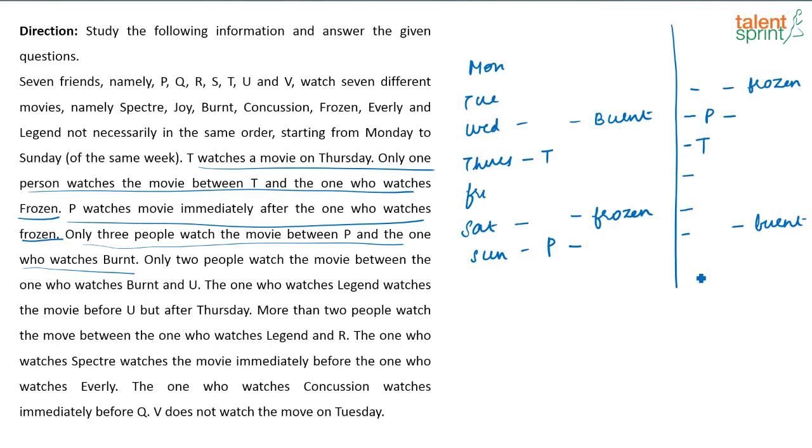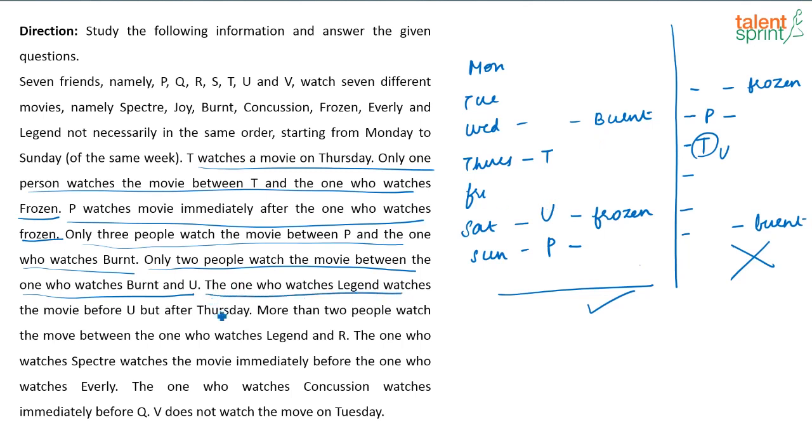The one who watches Legend watches the movie before U, but after Thursday. After that, it is given only 2 people watch the movie between the one who watches Burnt and U. So if this is Burnt, there are 2 people between Burnt and U. So U can't be on top, this has to be U. Now if this is Burnt, 1, 2, here U has to come, but there is already T here. So this is the wrong case. So the first one has to be the correct case, and the other is the wrong one. Now let us continue with this. So this is also fixed.